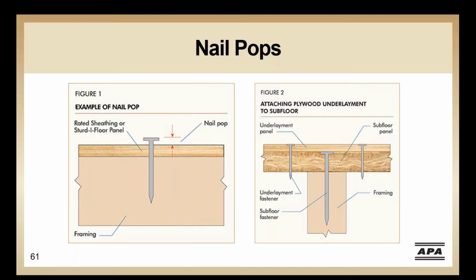I'll emphasize that one of the best precautions against nail popping is to use the appropriate APA recommended ring or screw shank nail. Too long of a nail may ream a hole through the subfloor that may loosen and minimize the penetration into the lumber joists, reducing the potential for the fastener popping because of lumber shrinkage. Remember, if using pneumatically driven fasteners, foot pressure should be applied near the fastener to assure contact between the underlayment and the subfloor.